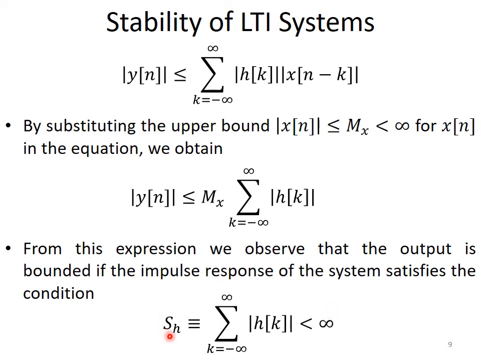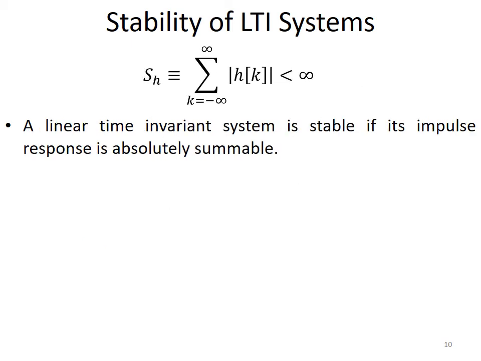Mathematically it can be written in this form. S is defined as the summation from k equal to minus infinity to infinity of the magnitude of h of k, and it should be less than infinity. This is the condition of boundedness for the response of the system. So a linear time invariant system is stable if its impulse response is absolutely summable.